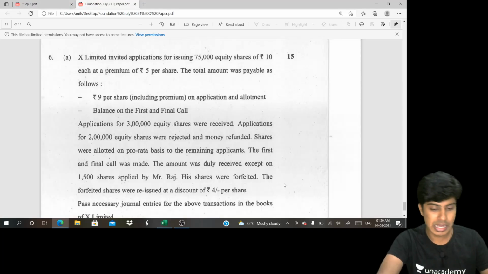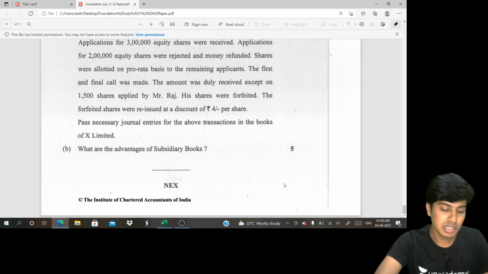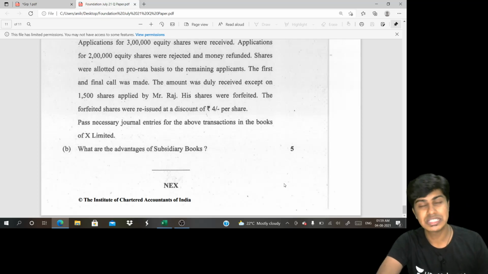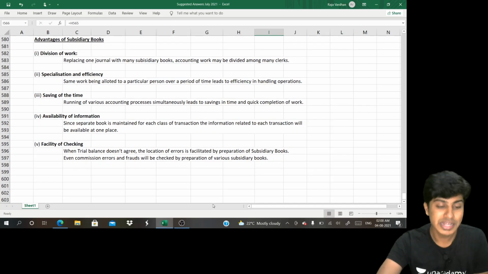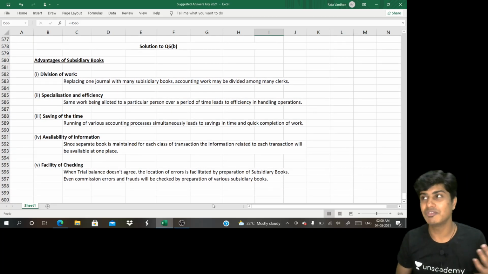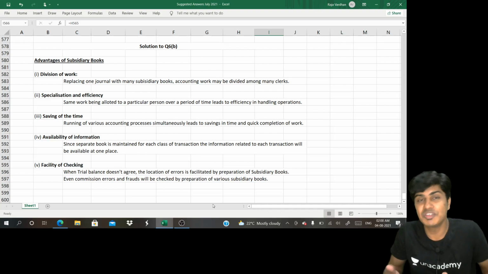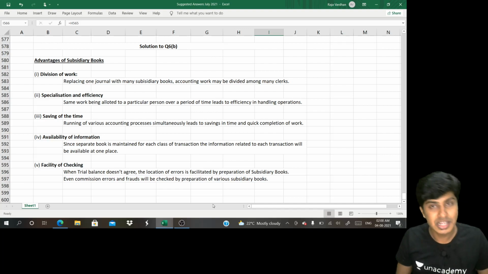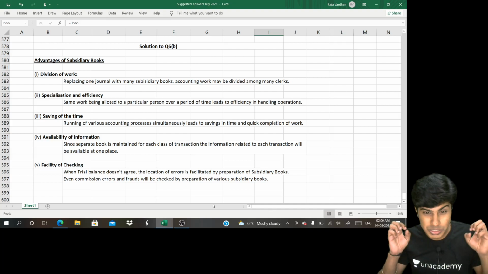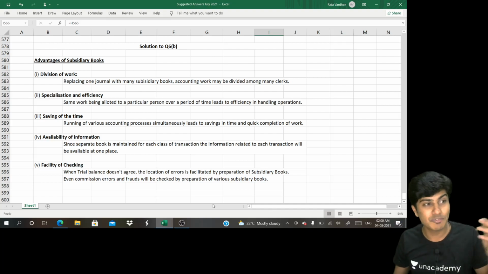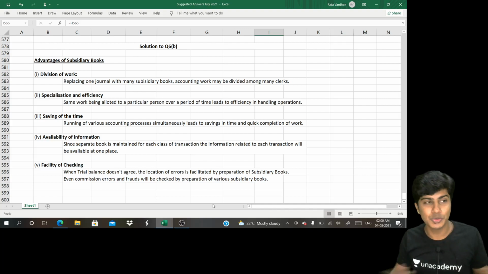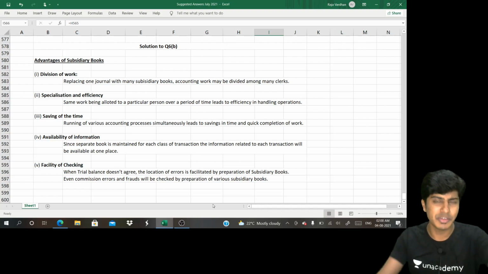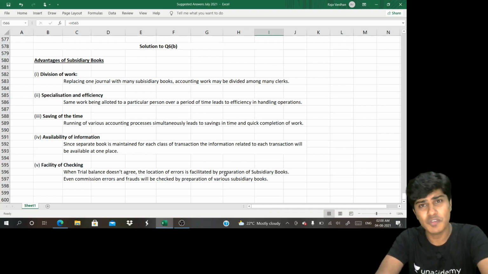That brings us to the last question in our paper, 6b, which is what are the advantages of subsidiary books. Second chapter, accounting process. When I cover the theory, I exhaustively cover this part as well. It will lead to division of labor because that work gets divided. For some people, efficiency will increase. They become specialized in it, and it will save time because multiple books can be run simultaneously. You don't have to wait for one book to be completed to start another, and information will be available very easily. You don't have to run through multiple books. Sales are here, purchases are here, and errors can be very easily identified. These are the advantages of subsidiary books.